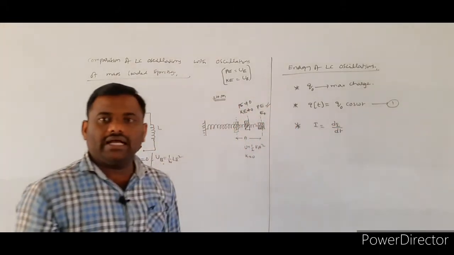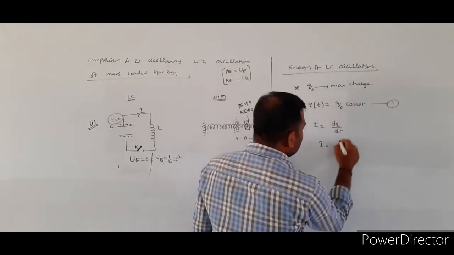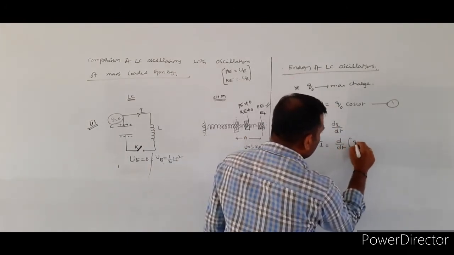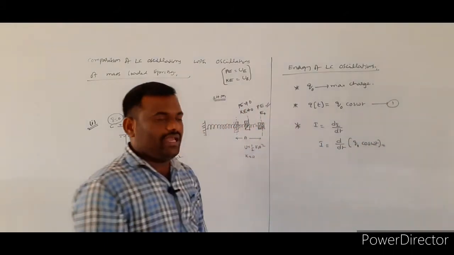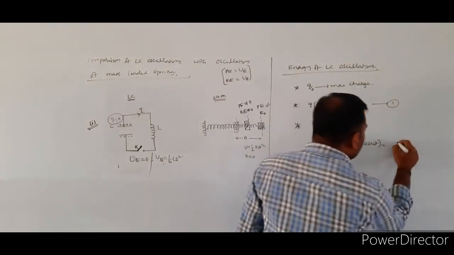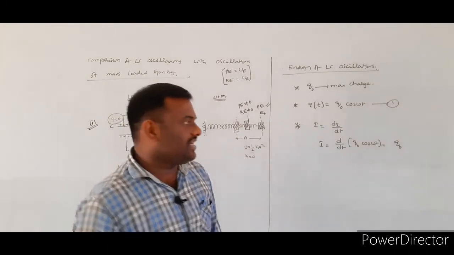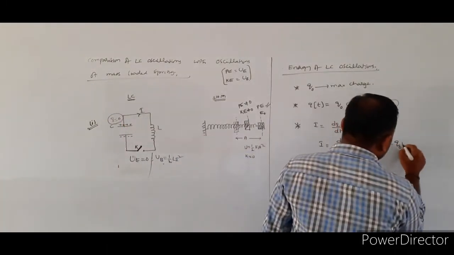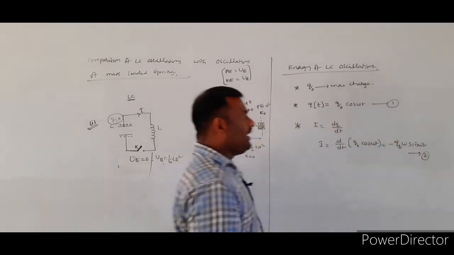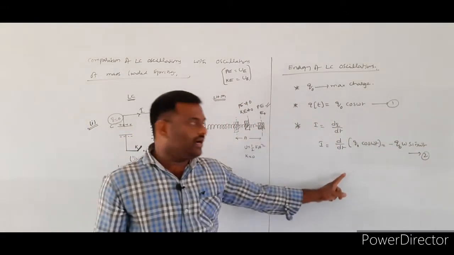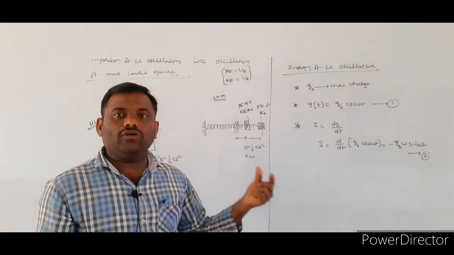Current I is equal to dq by dt. If you differentiate this equation, you get I equal to d by dt of Q naught into cos omega t. Here Q naught is a constant value, and the derivative of the cos function is minus sin function, so you get I equal to minus Q naught into omega into sin omega t.